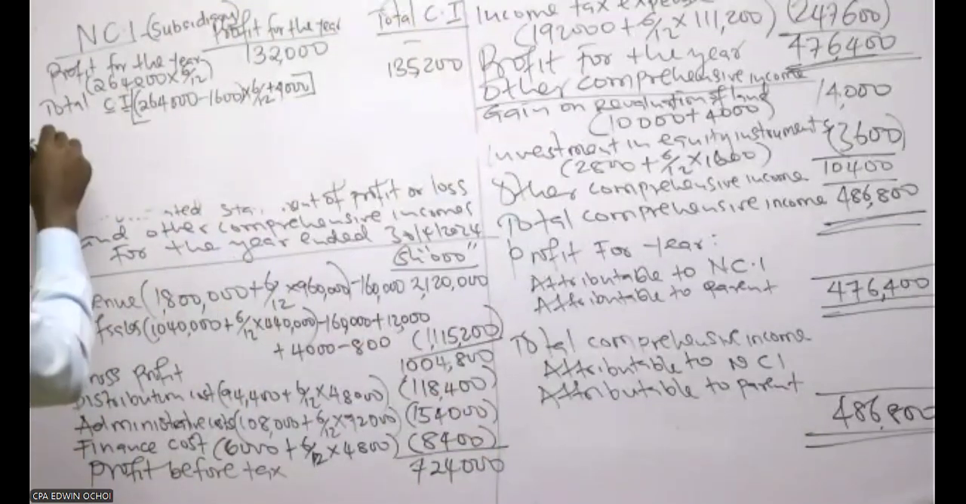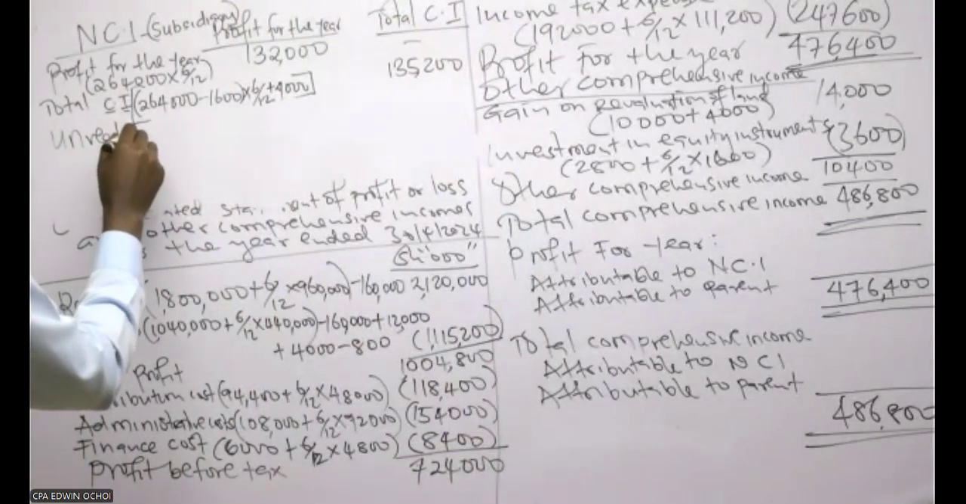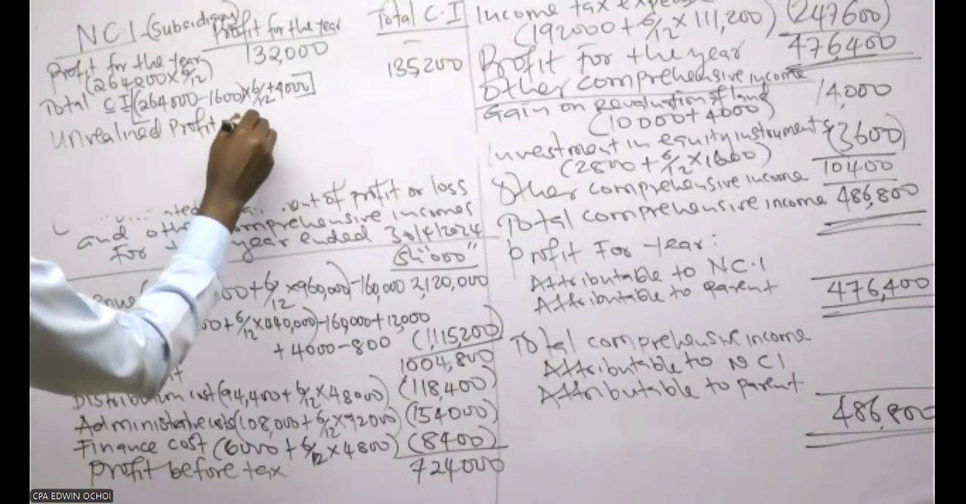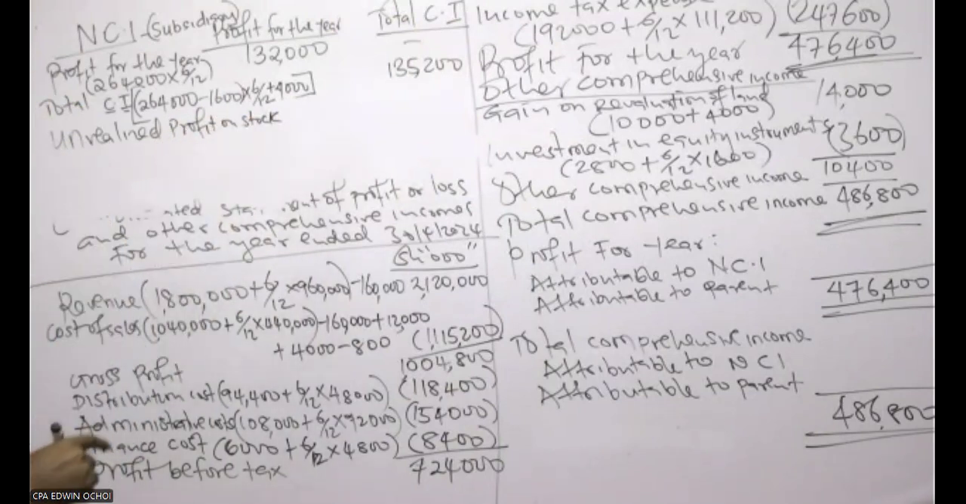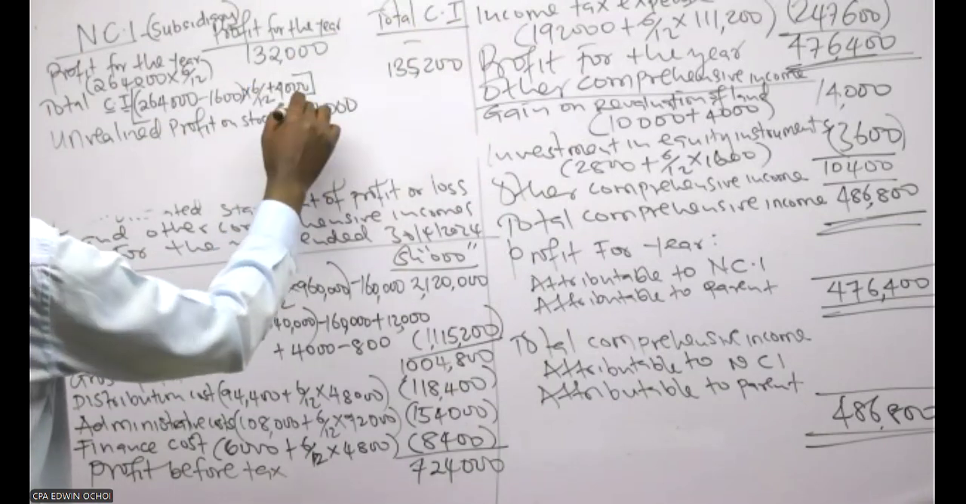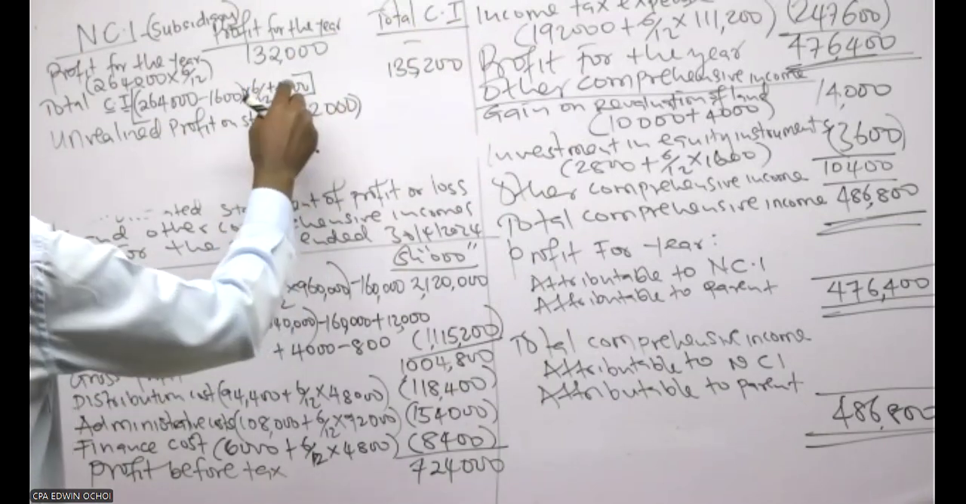So here we have to consider unrealized profit on stock due to the upstream sale. Remember it was 12,000. So we have to minus it because this profit is overstated.